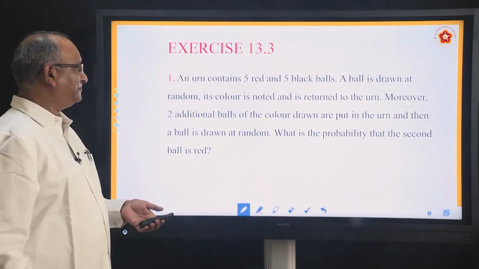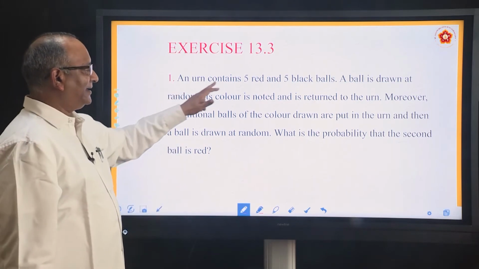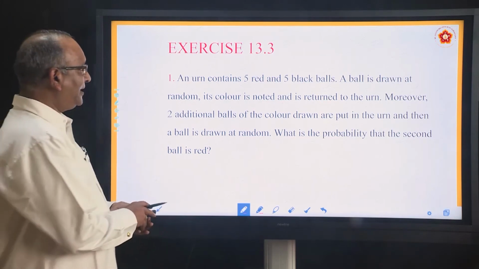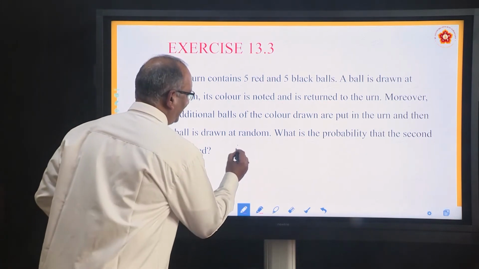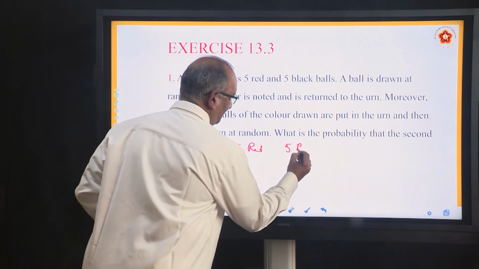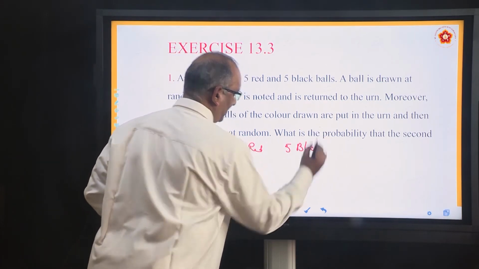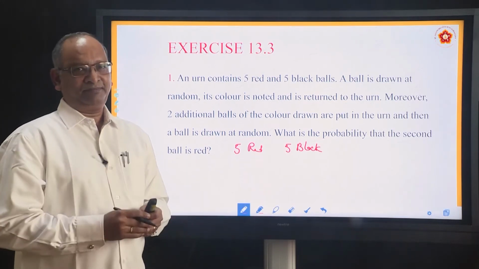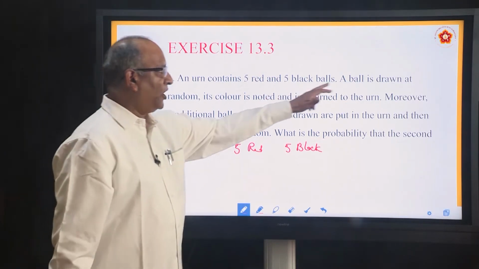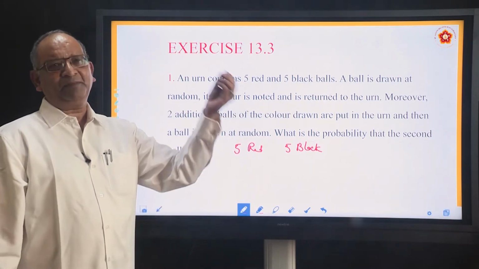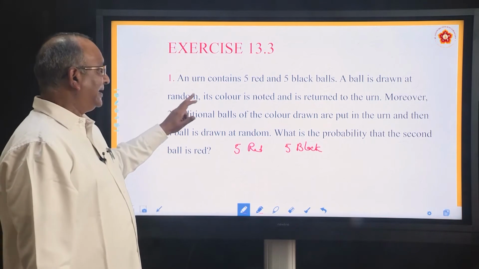First problem. An urn contains 5 red and 5 black balls. Okay? There are 5 red and 5 black balls. Total number of balls are 10. Okay? Now read the question. A ball is drawn at random. Some ball is drawn. You simply picked up a ball. Okay? Its color is noted.